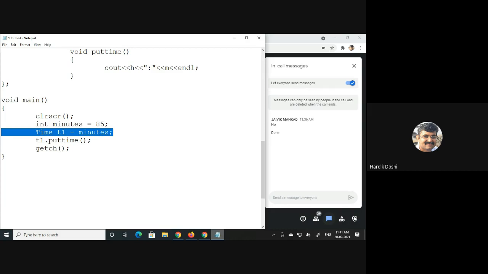What is the example? Int to class. This is what I want to achieve. That means whenever I say 85 minutes, it is equal to 1 hour 25 minutes. This is the conversion I want to do.